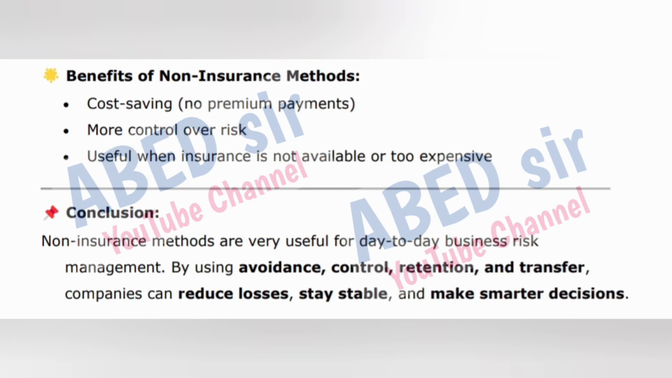Benefits of non-insurance methods. Cost saving, no premium payments. More control over risk. Useful when insurance is not available or too expensive. Conclusion: non-insurance methods are very useful for day-to-day business risk management. By using avoidance, control, retention, and transfer, companies can reduce losses, stay stable, and make smarter decisions.